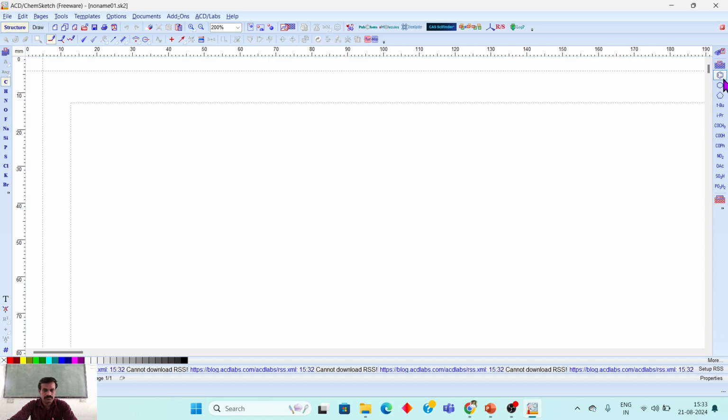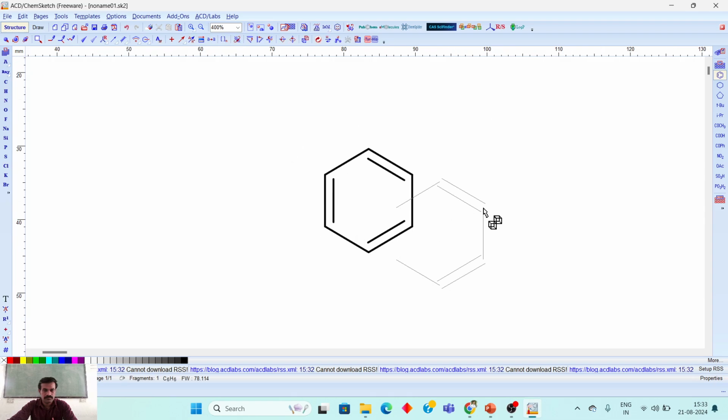Now I'm just simply taking one cyclic ring, which is the simplest ring, benzene. Now this is the benzene ring. So how can we generate its name? Some shortcuts are also available.